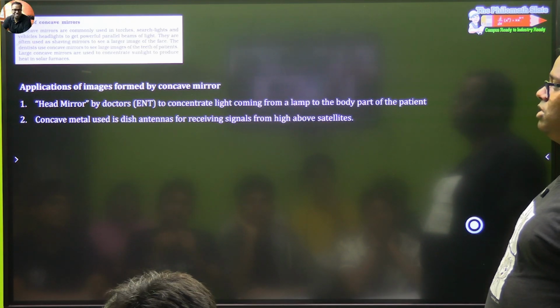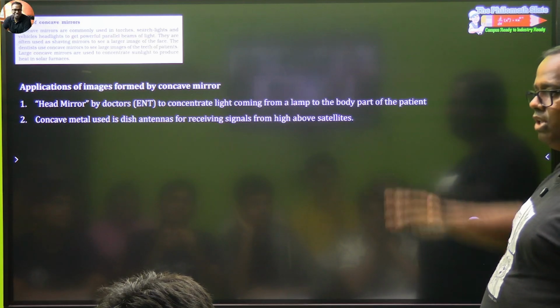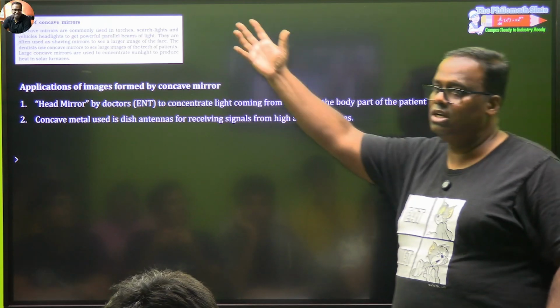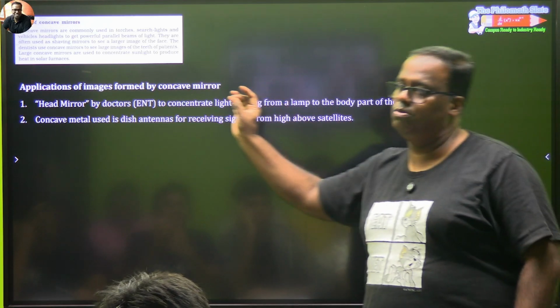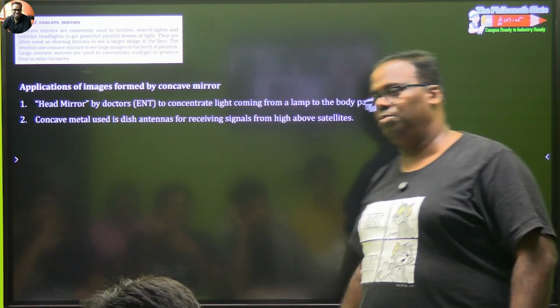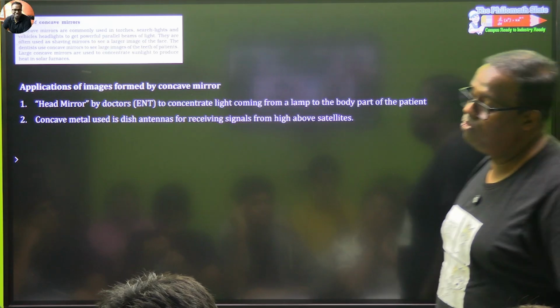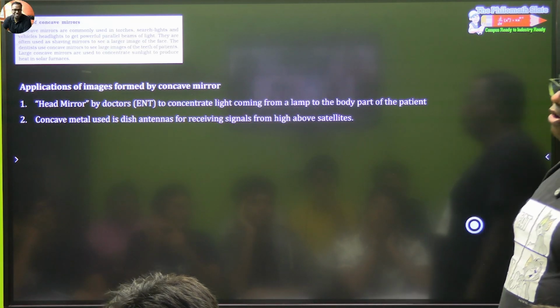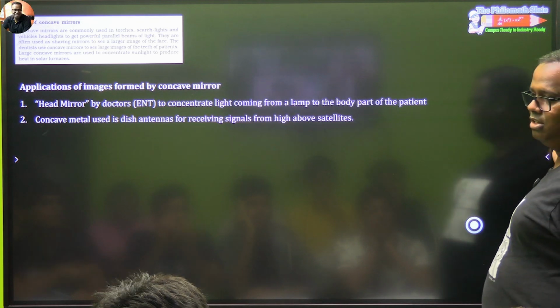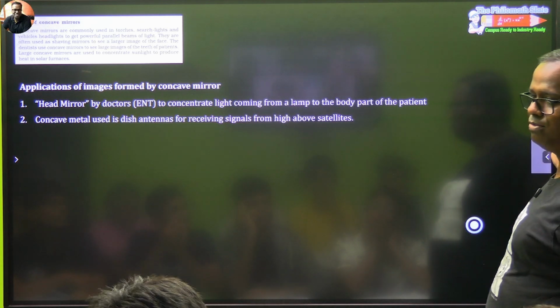Concave mirror is used in dish antennas. So dish antennas are what? They are concave surfaces. So distant signals which are coming from the satellite are falling on the dish antenna and then they converge at a point where your receiver unit will be there. Okay? That means if you want to disturb your neighbor, just change his dish antenna's orientation. All he will say, the Tata Sky signal is not there. Please try calling your service operator.